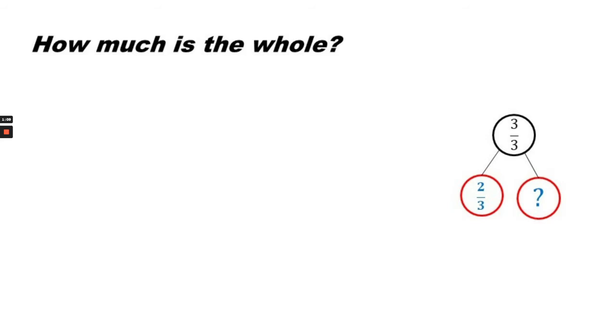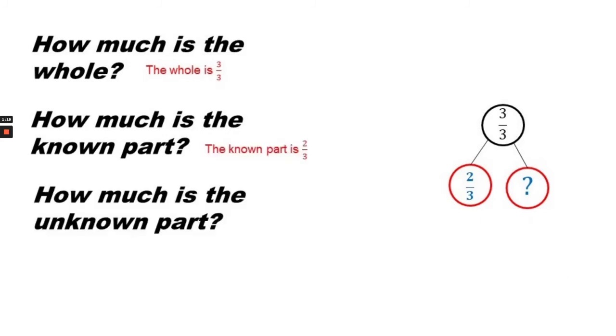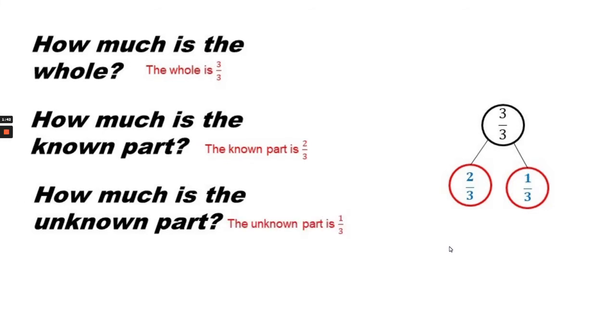How much is the whole? 3/3. How much is the known part? 2/3. So how much is in the unknown part? If there are 3 parts in the whole, 2 of them are known, how many are left over? 1/3. The unknown part is 1/3.